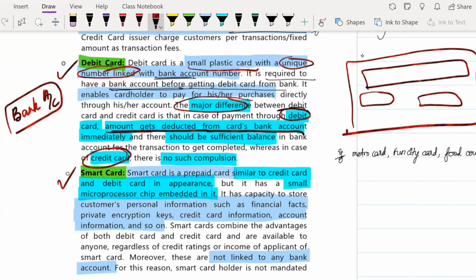So if suppose you have an HDFC debit card, then whatever you spend, the amount will be deducted from your bank account. And for that to happen, your bank account should also have sufficient balance in it, or else it will show an error. Whereas in the case of a credit card, there is no such compulsion. There's no compulsion that your bank account must have a certain amount of money.